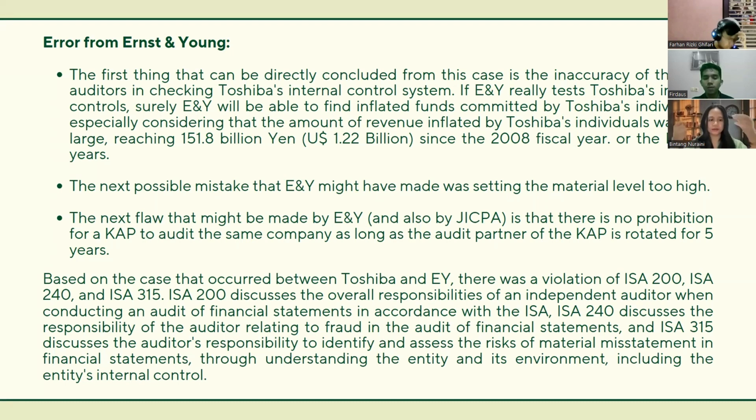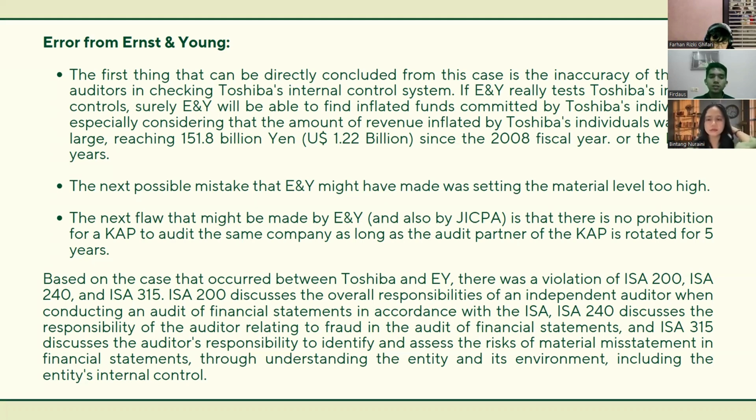And then ISA 240 discusses the responsibility of the auditor relating to fraud in the audit of financial statements. And ISA 315 discusses the auditor's responsibility to identify and assess the risk of material misstatement in financial statements through understanding the entity and its environment, including the entity's internal control.